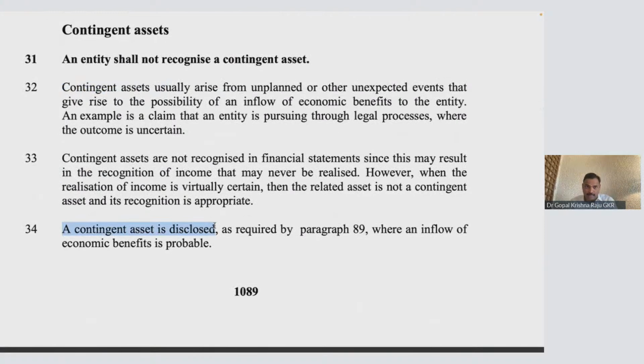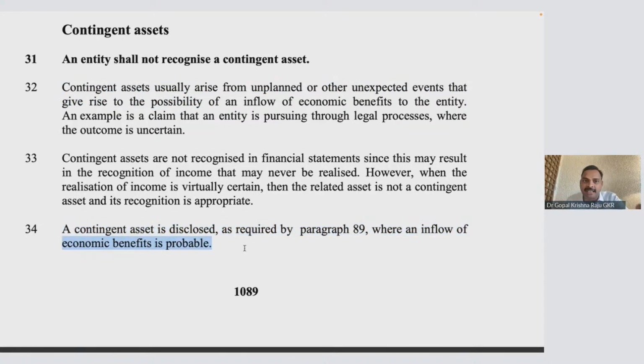Now I want to make one observation. A contingent asset is disclosed where an inflow of economic benefits is probable. Actually, this particular standard has two terminologies. Please look at this word called possible, probable. There are two words, possible, probable. Contingent assets usually arise from unplanned or unexpected events that give rise to a possibility. Now here they say a contingent asset is disclosed only when the economic benefit is probable.